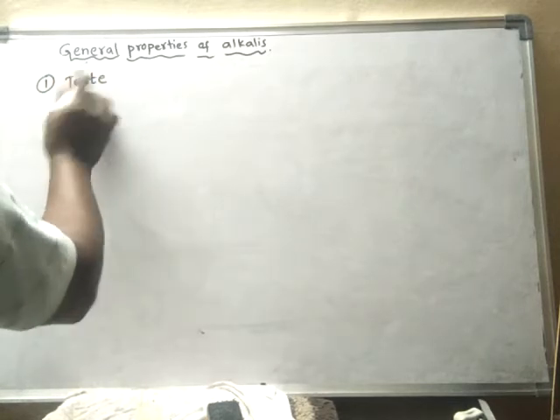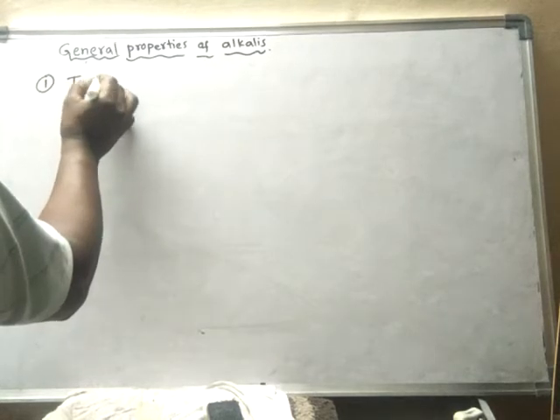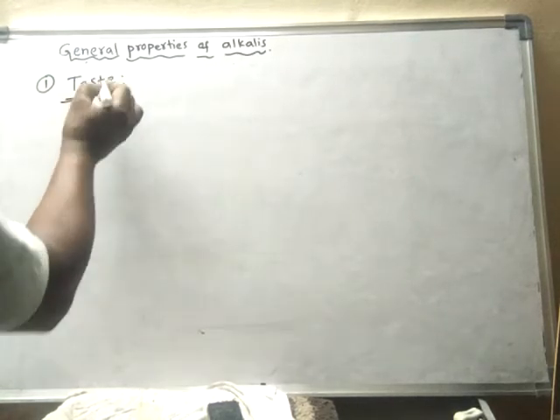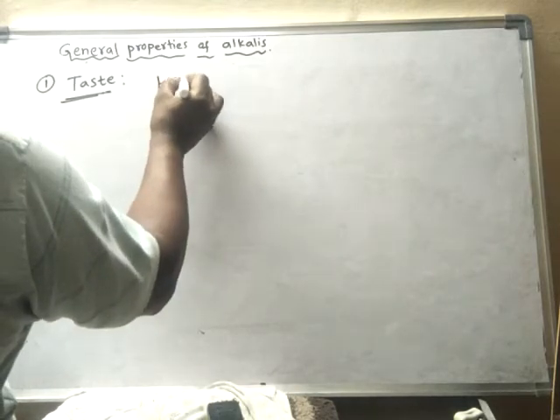Water soluble bases are called alkalis. Let us learn the general properties of alkalis. The first property is the taste. What is the taste of alkali? They are bitter in taste.